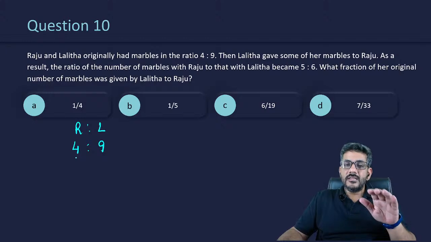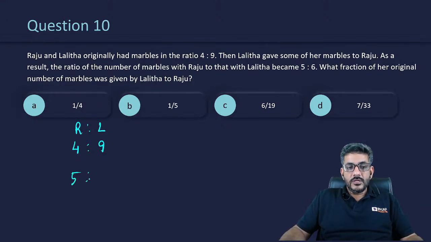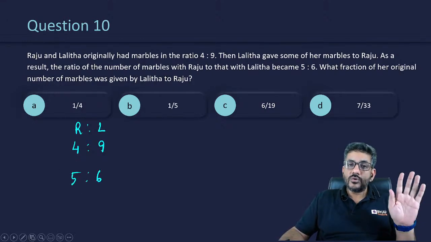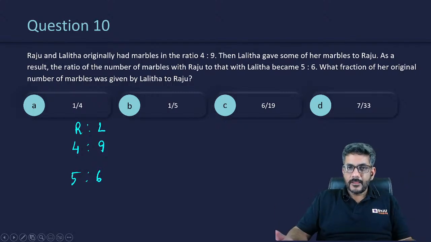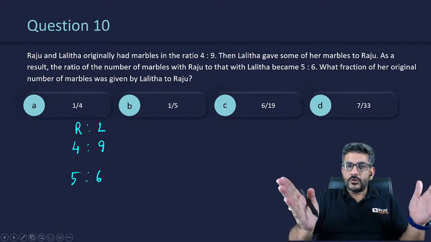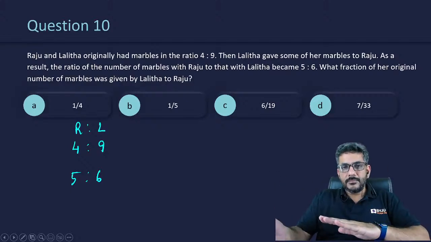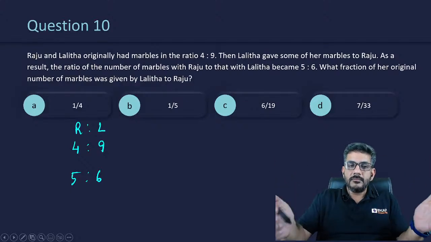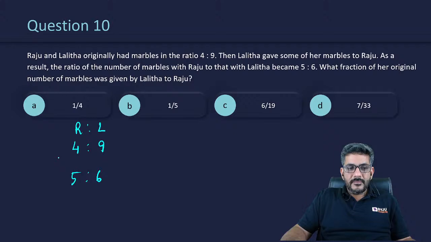So कहने से when Lalita gave some of the marbles to Raju, the total number of marbles is not going to change. वो तो same ही रहेंगे, isn't it? दो ही लोग हैं. One person gave the marbles to the other person. Total with two of them is going to remain same. यहां पे मेरा टोटल आ रहा था 13, यहां पे टोटल आ रहा था 11. The total should be same. So what should I do?